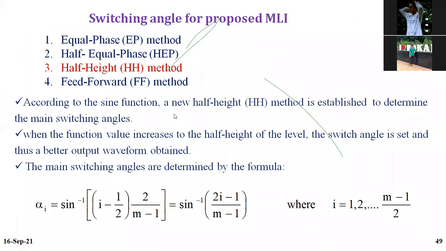We are giving 4 techniques for how we can generate the output: equal phase method, half equal phase method, half method, and feed forward method. If you generate the pulses equally, it will have more harmonics. But this method has more advantages. This method gives this type of waveform.